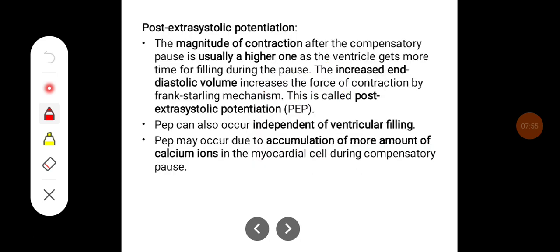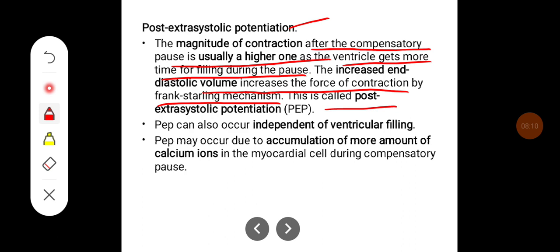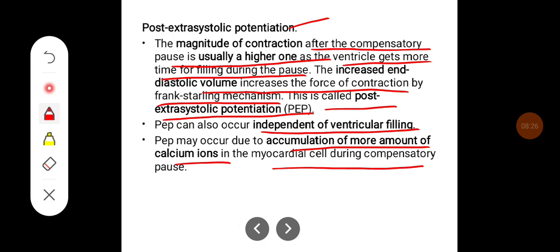Post extrasystolic potentiation. The magnitude of contraction after the compensatory pause is usually higher as the ventricle gets more time for filling during the pause. Increased end diastolic volume increases the force of contraction by the Frank-Starling mechanism. So this is called post extrasystolic potentiation. Post extrasystolic potentiation can also occur independent of ventricular filling. It may occur due to accumulation of a larger amount of calcium ions in the myocardial cells during the compensatory pause.